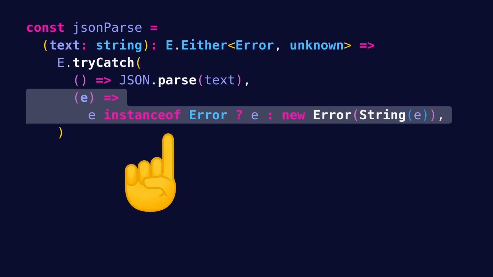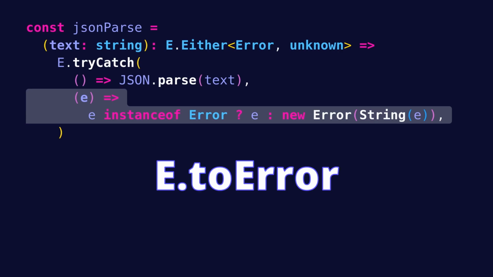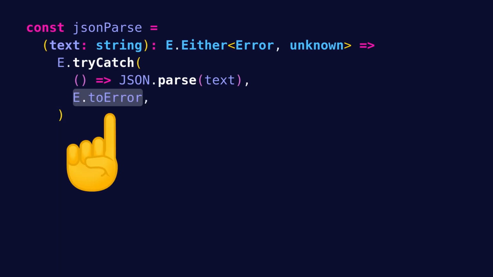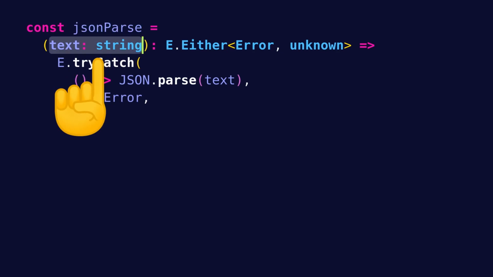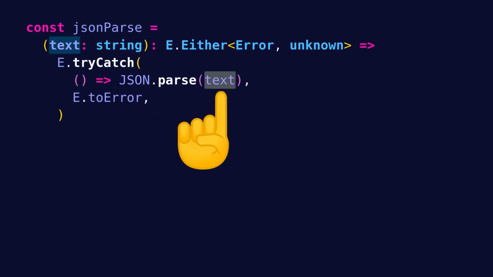Also note that for the conversion from the unknown exception to an Error object, there is already a util that fp-ts provides that does exactly that. This util is Either.toError, so we can directly use it here instead of manually doing the conversion. Now, notice how our jsonParse function takes the text parameter and then just passes it through to JSON.parse.